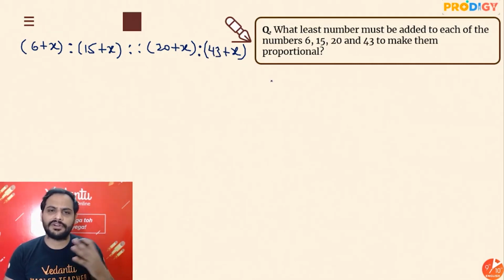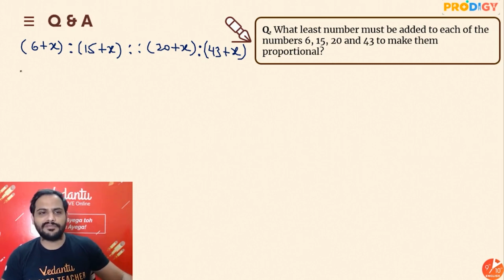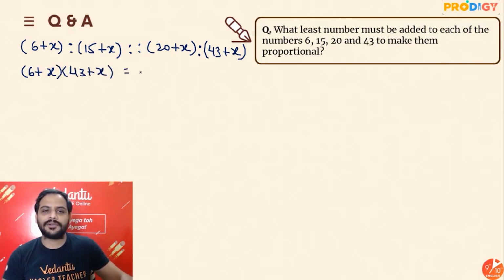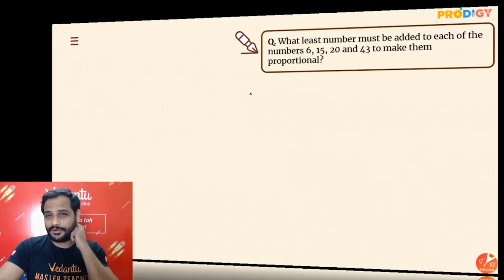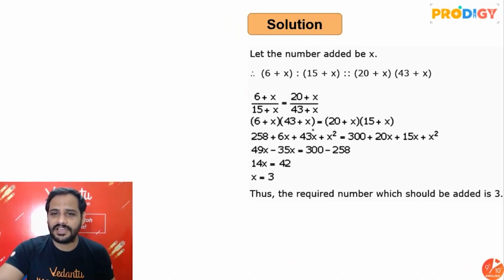So you can start with product of extremes is equal to product of means. So I can say 6 plus x into 43 plus x is equal to 20 plus x into 15 plus x. Solve this equation, you will get your answer for x. So I'll just show you the solution here. Multiply this, x square got cancelled. At the end, you got x equal to 3.